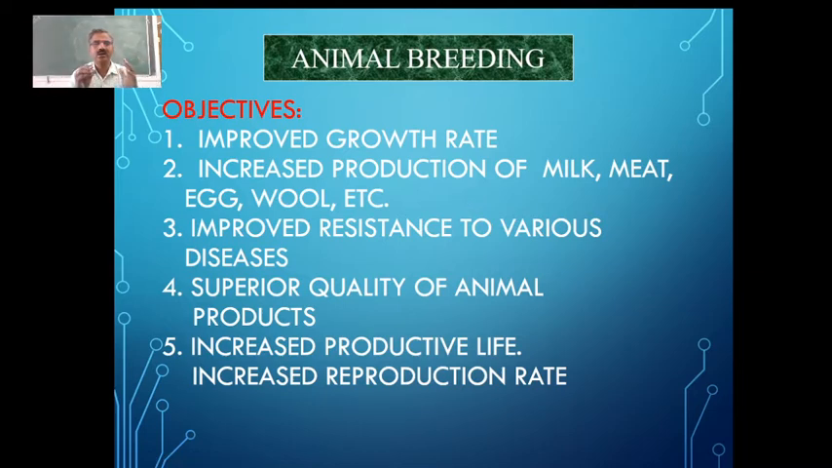And animal breeding also intends to have improved resistance to various diseases. As you know, the diseases are going to affect the yield of the individual, and that is going to increase the mortality of the animal also. That's why we need to have animals which are resistant to diseases.